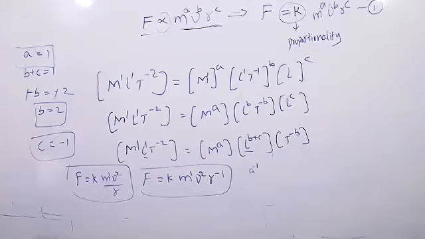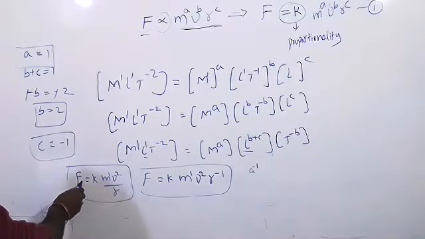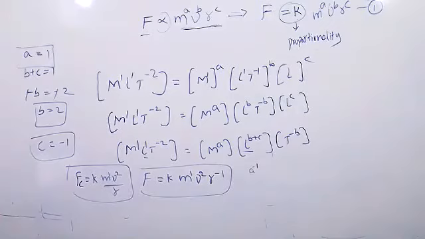So this is the actual centripetal force formula. We can write centripetal force as mv square by r. Replacing K with a proportional sign, we can write F is directly proportional to m1 v square by r. We have to take the square on v.